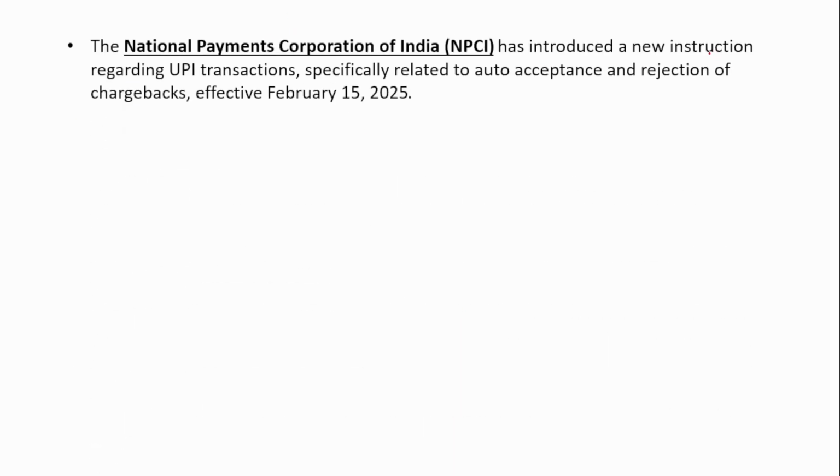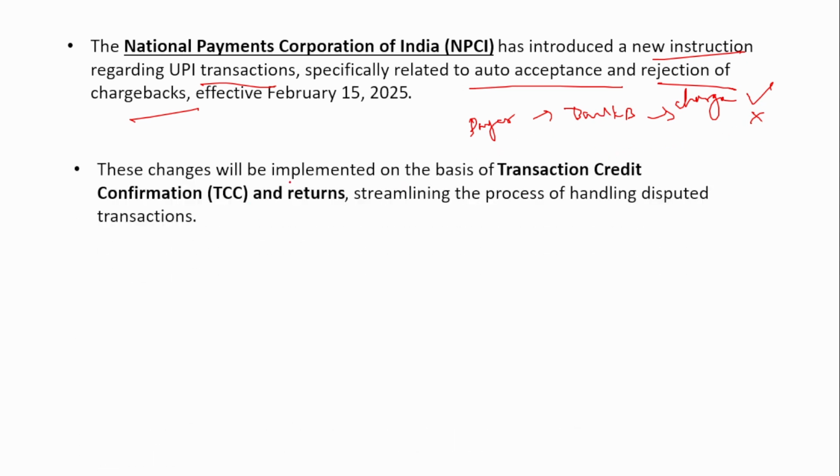So if you see, the NPCI has introduced a new instruction regarding the UPI transactions, specifically related to the auto acceptance and rejection of this chargeback. So as I mentioned, the chargeback will be initiated by the payer's bank, Bank B, and this chargeback can either be rejected or be accepted also. So regarding that, a new rule has been introduced. These changes will be implemented on the basis of transaction credit confirmation and returns, streamlining the process of handling disputed transactions. This transaction credit confirmation or returns will be provided by the beneficiary bank.